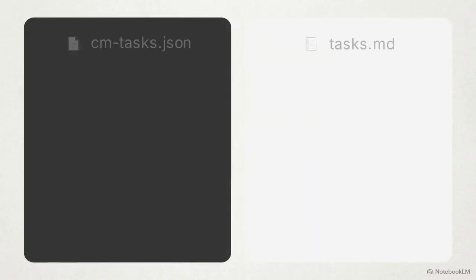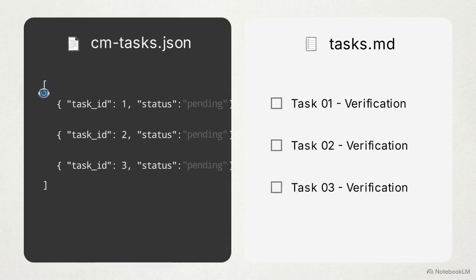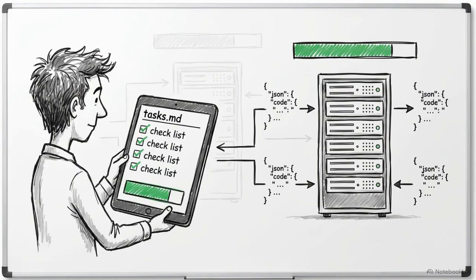This split-screen view shows the parallel relationship. On the left, raw JSON syntax. On the right, the Markdown document. When the machine updates a task to complete in the JSON, a corresponding checkbox instantly ticks inside the Markdown file. In this sync process, the AI only interacts with the JSON file to manage its internal state, never parsing the human-readable formatting. A rhythmic data pulse flows from the JSON backend to the Markdown frontend, keeping the interface continuously updated. This dual-state synchronization achieves machine autonomy while preserving transparent, real-time human oversight.